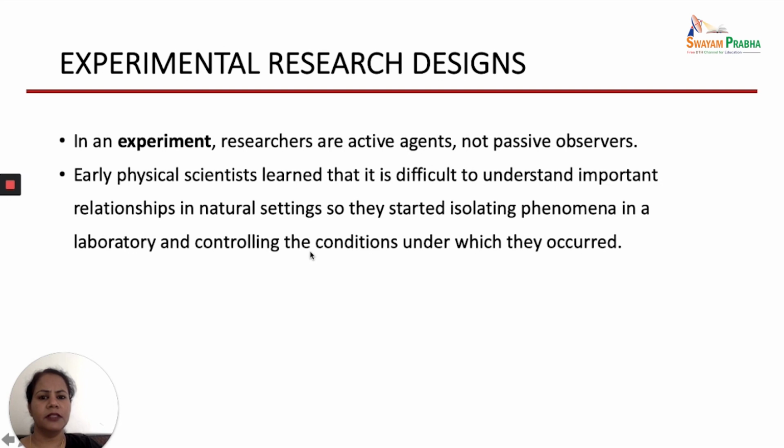How did this experimental research design evolve? It is reported that early physical scientists learned that it is very difficult to understand important relationships in the natural setting. So they started to isolate those phenomena in the laboratory under controlled conditions, which you have seen, where we conduct experiments, for example, how viruses multiply in different circumstances, what is the effect of a medicine. Everything they started studying in laboratory settings.